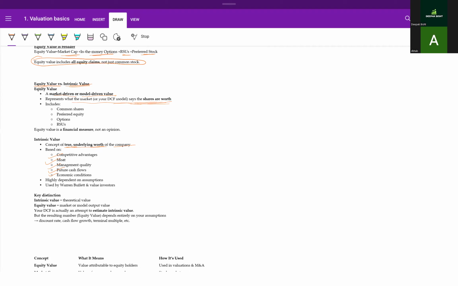And at times you will see that if you're calculating the intrinsic value of a stock, after every calculation, you will not be able to match what the market is thinking about the value of the stock. So that's the market driven or the model driven value, and that's the calculated value. So this is dependent on the competitive advantages, moat, management quality, future cash flows, economic conditions, and these are dependent on the common shares, preferred equity options, and RSUs, restricted stock options.